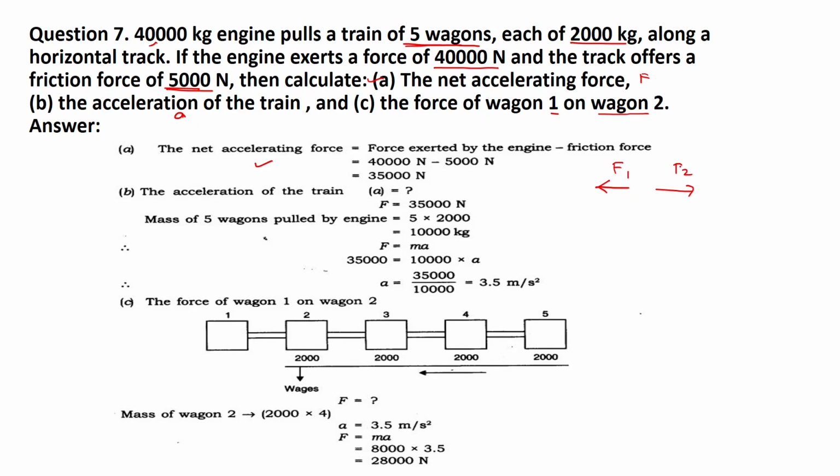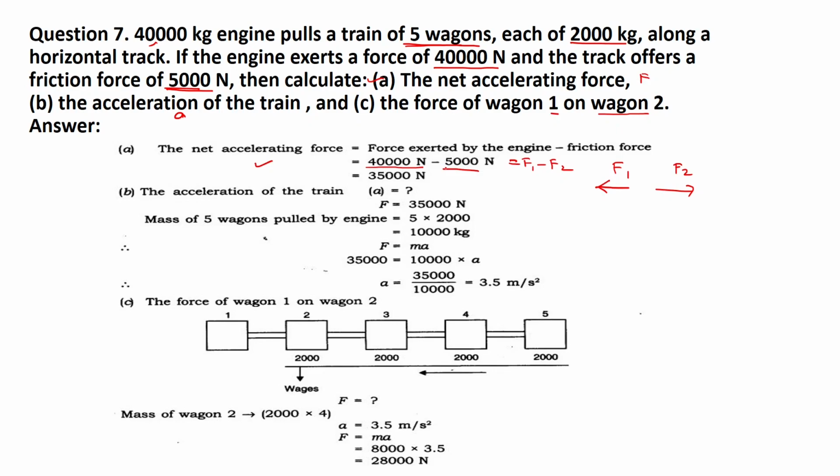So net force will be F1 minus F2. What is F1? Force exerted by the engine. The force applied by the engine is 40,000 Newton, so I will use 40,000 Newton. And the force of friction, of course, is in the opposite direction, so it is 5,000 Newton.